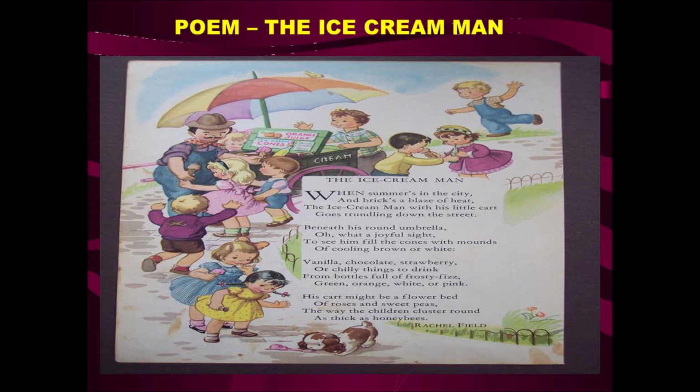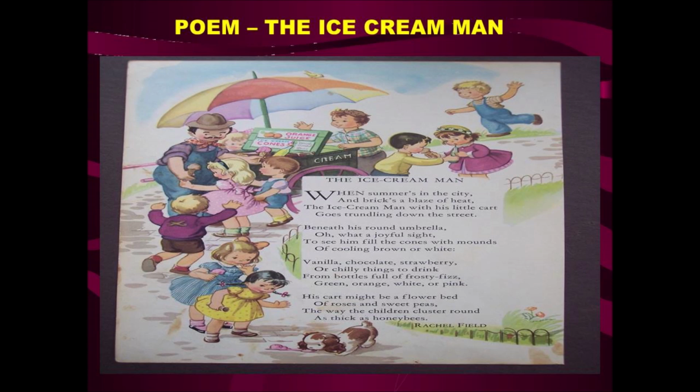I'll just summarize it. The author, Rachel Field, compares the ice cream man and the ice cream cart with nature. The ice cream cart comes with wheels on the streets.